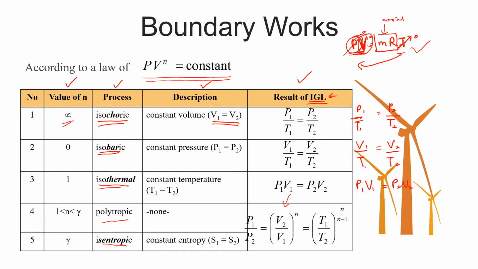P dengan V kan dia bersebelah-sebelahan. Jadi dia akan jadi terbalik lah. Betul, kalau sini P1, V1 dia akan berada di bawah. Sebab kalau ni kan awak darabkan, dia akan dapat P1 V1 is equal to P2 V2 kan. So dia sama tak relationship dia, mestilah PV. Okay. Cuma dia ada tambahan the power of n. Sebab untuk polytropic dan isentropik dia ada nilai n.